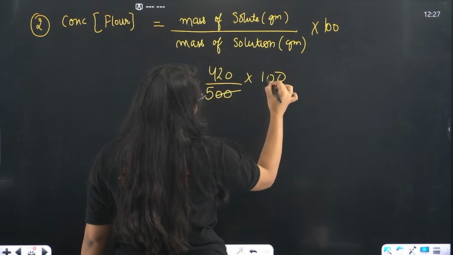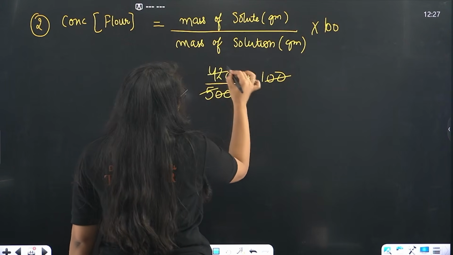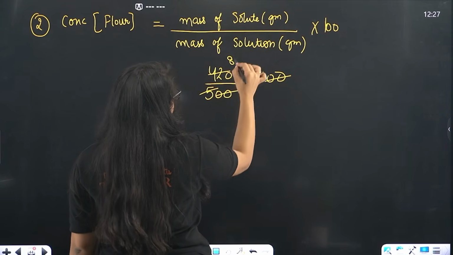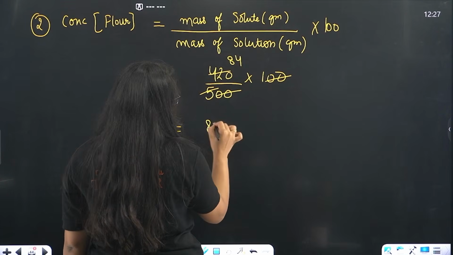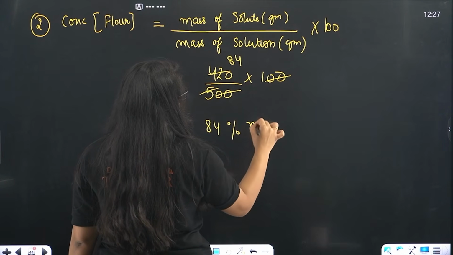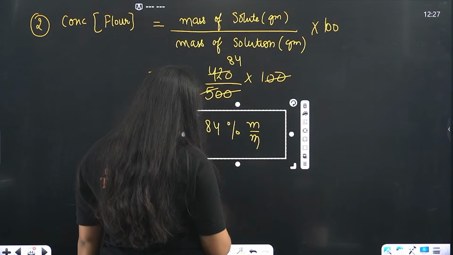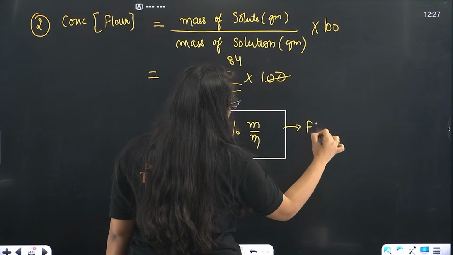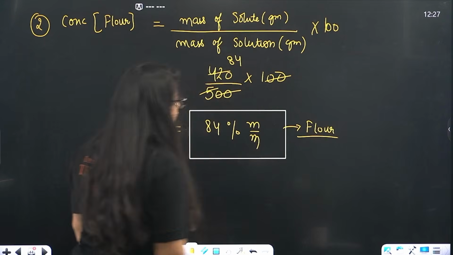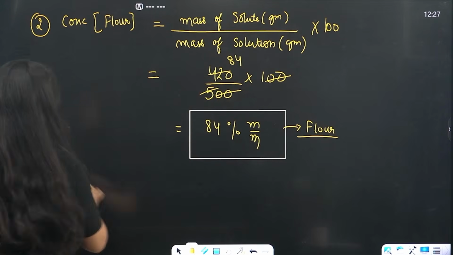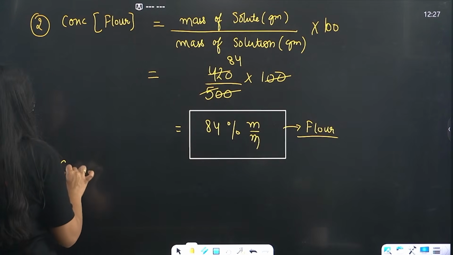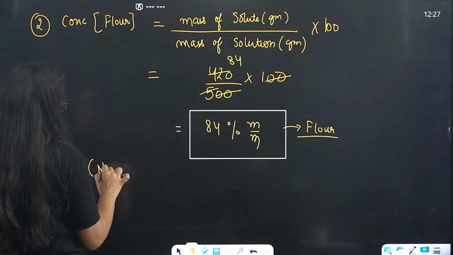These zeros cancel out. 5 8s are 40, 20 is left, 84. So, that will be 84% M by M, the all-purpose flour in your cake. This will be your flour. Right? And what is left? The last thing left is your concentration of NaHCO3.